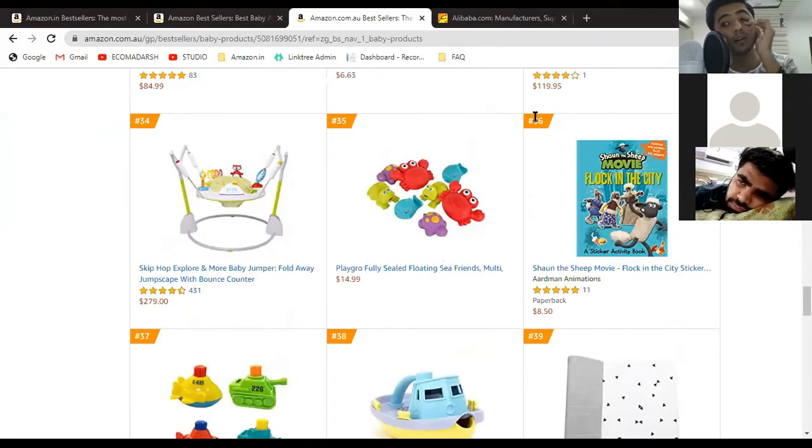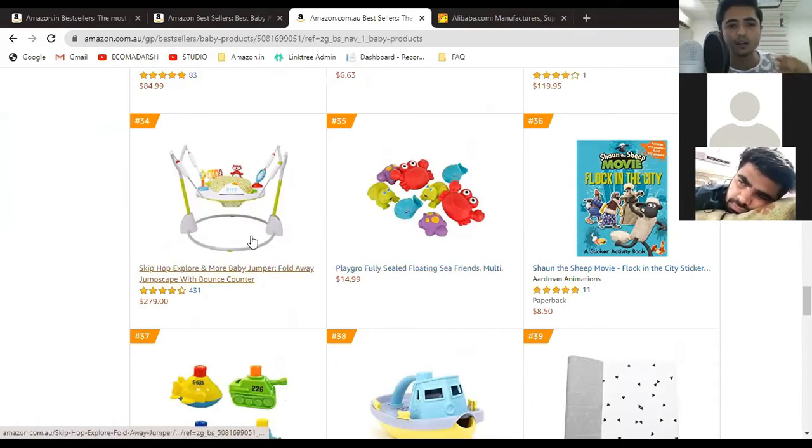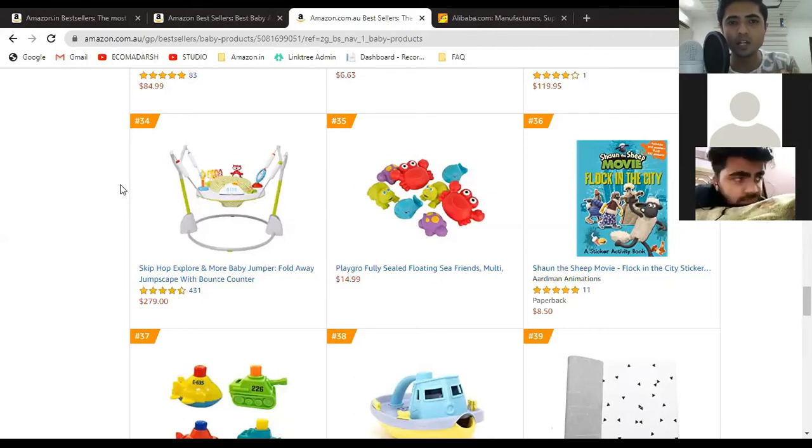Okay, so one more factor that you have to consider, I'm disclosing one more factor. It is the size and the weight, the dimension. All of this combined together, you have to think. When you look at the product, you have to think: now look, when Amazon is charging you the fee for the fulfillment process, we are going to focus on Amazon FBA and Amazon FBA only. So when Amazon is going to charge you for the shipment procedure, they're not going to charge you on the price of the product. The shipment charges will be specifically based on the box, on the product packaging.